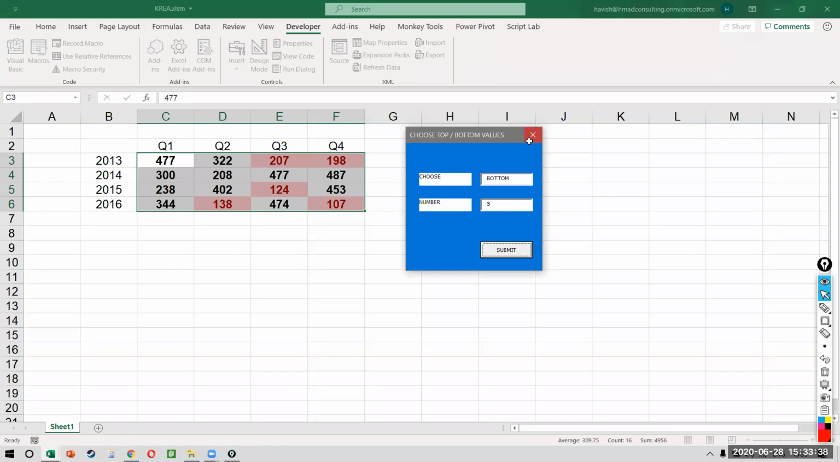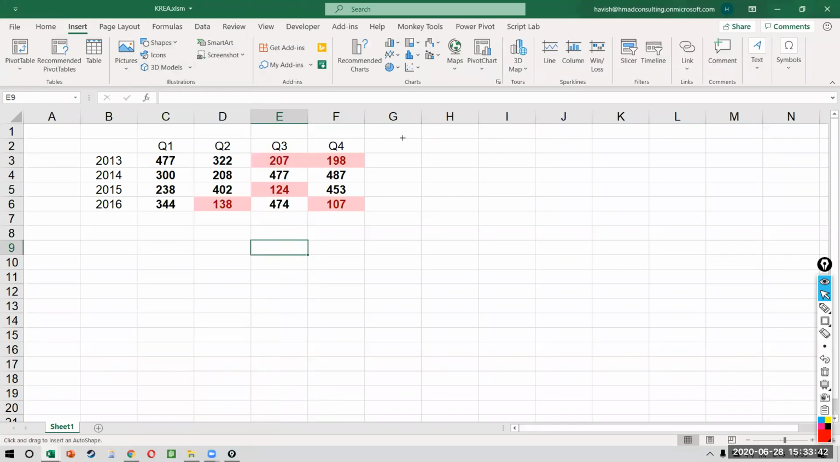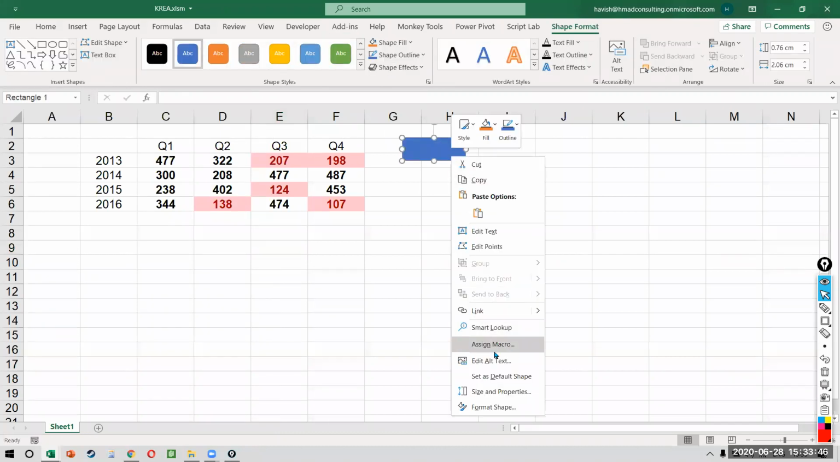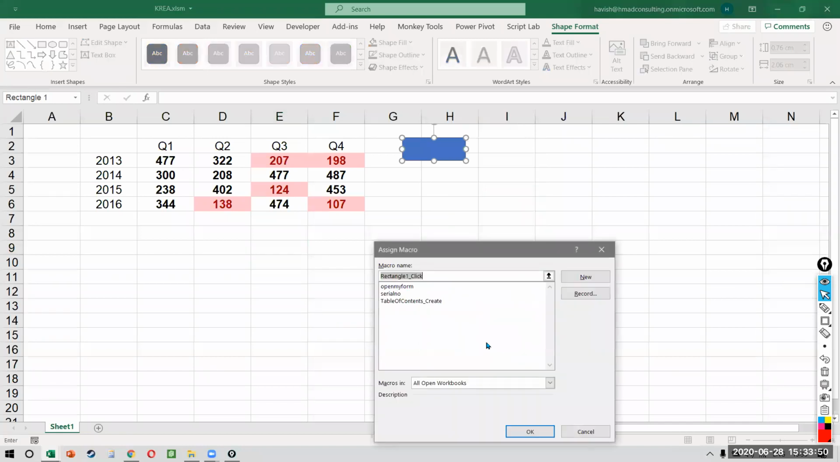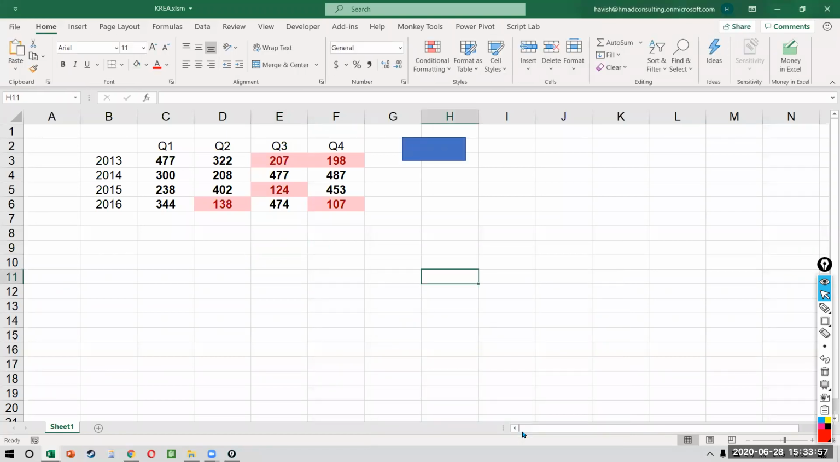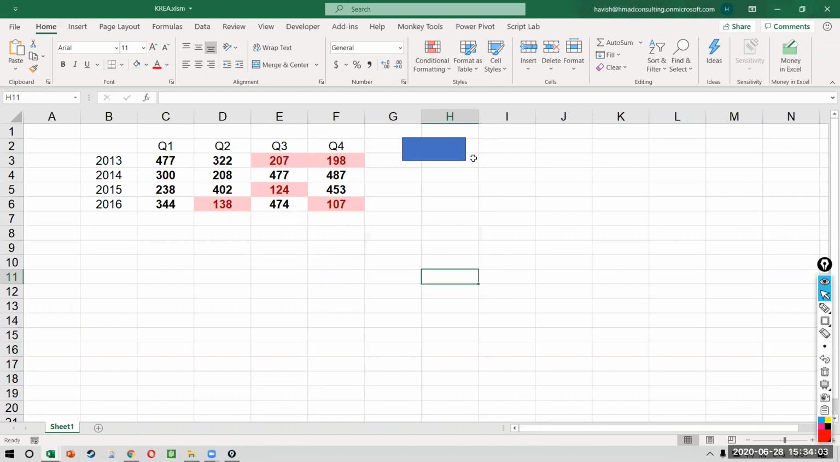Even better, I can make a shape, right? Like this. Nothing special, just a shape. And I can right click and say assign macro. So the shape will act like a trigger, which means I can assign a macro, which is my open my form. So whenever I want to open the form, I don't even have to go to the developer tab. I can just click on this button and the form will open. Right, like this. Any questions?